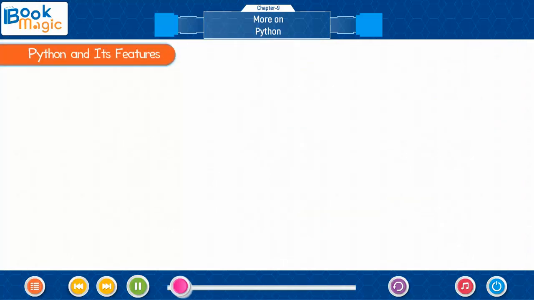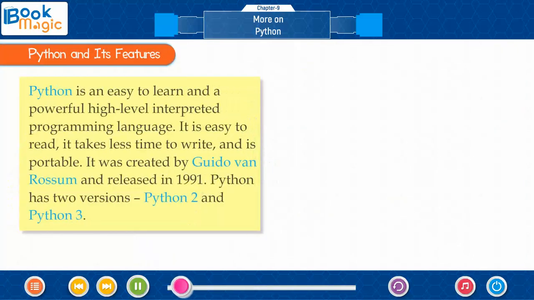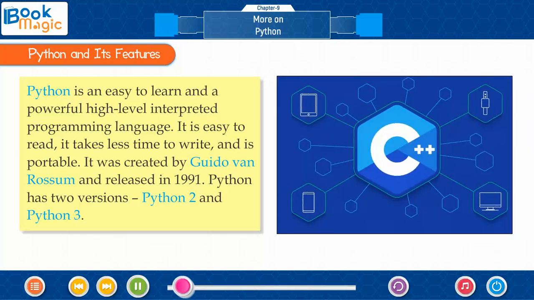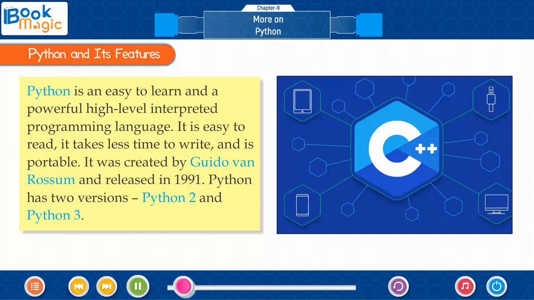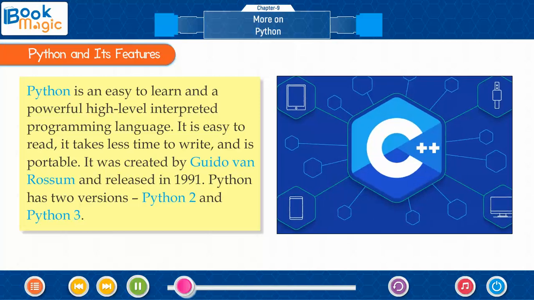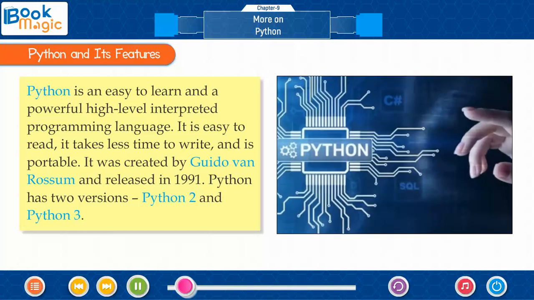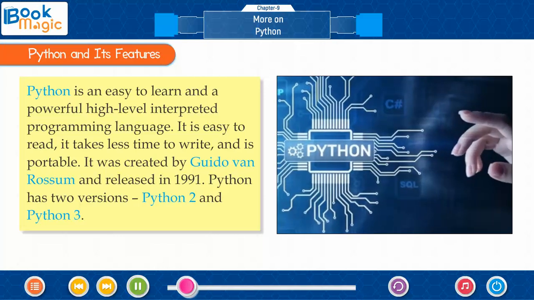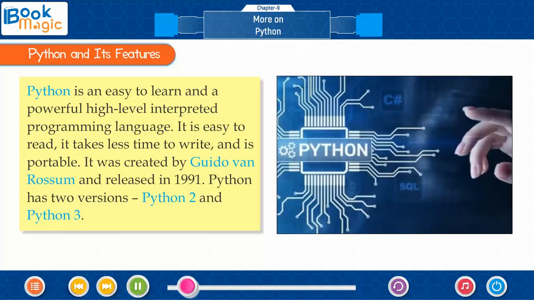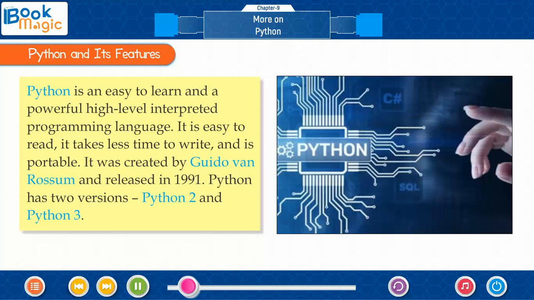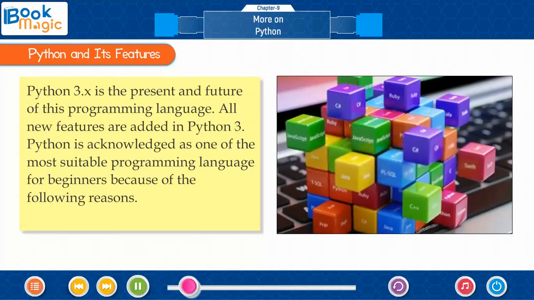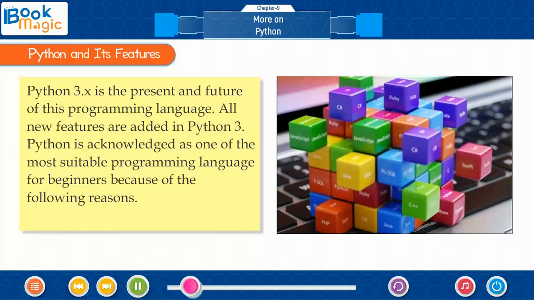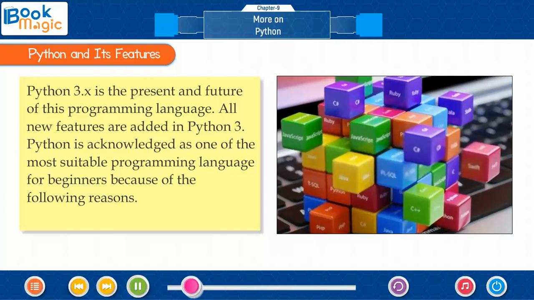Python and its features. Python is an easy-to-learn and a powerful high-level interpreted programming language. It is easy to read, it takes less time to write and is portable. It was created by Guido van Rossum and released in 1991. Python has two versions, Python 2 and Python 3. Python 3.x is the present and future of this programming language. All new features are added in Python 3.